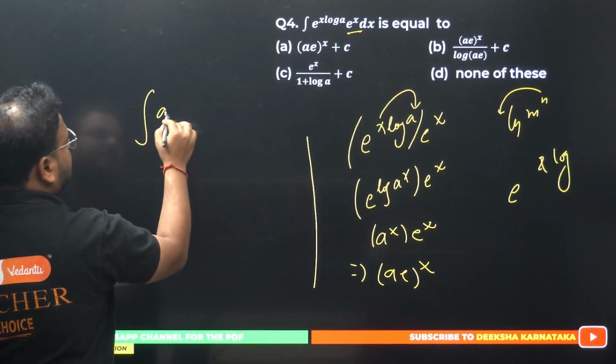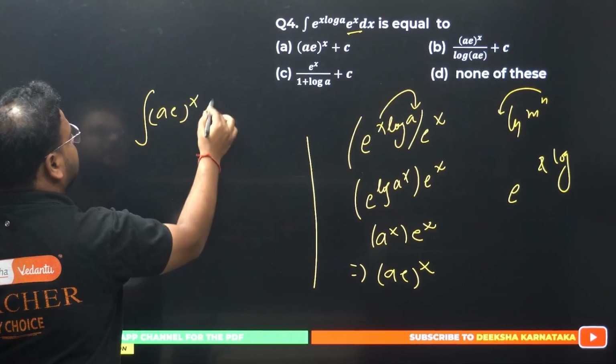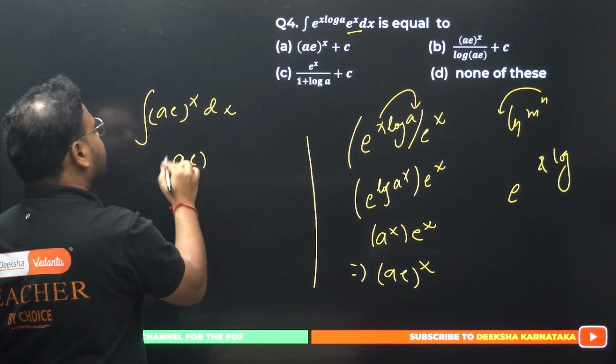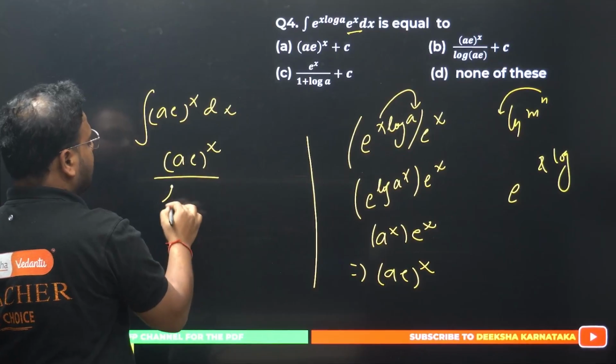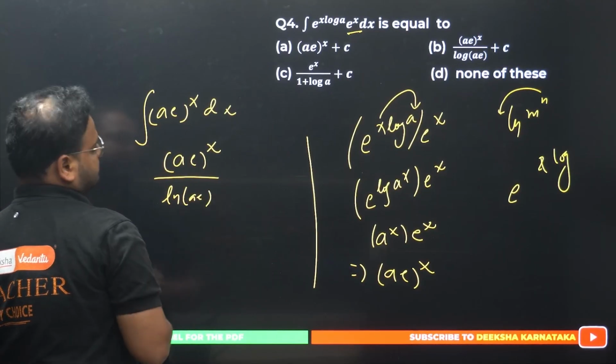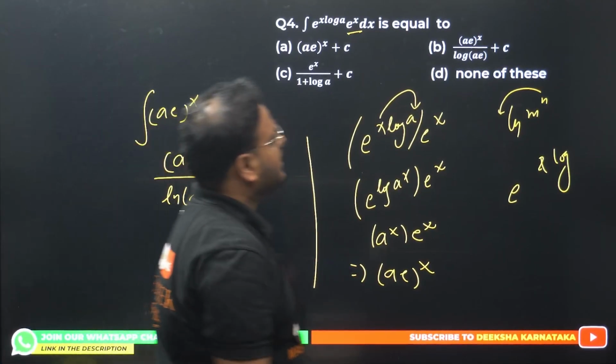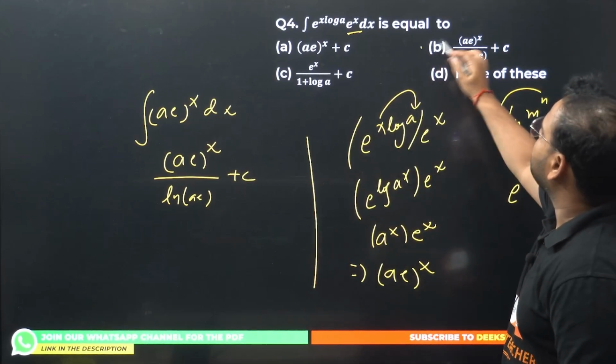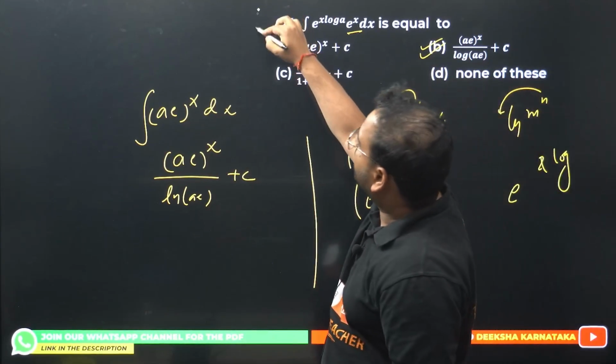Integration of a e power x dx. What is the answer for this? It's a formula. Remember, a e power x by ln of a e. Of course plus c will be there. A e power x upon ln of a e. Option is B. Question number 4, option B is correct.